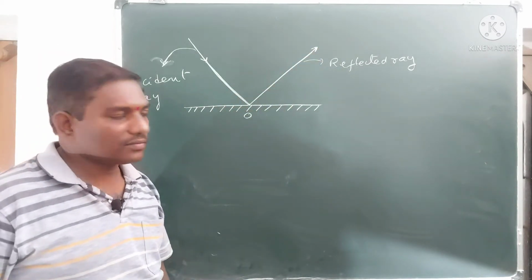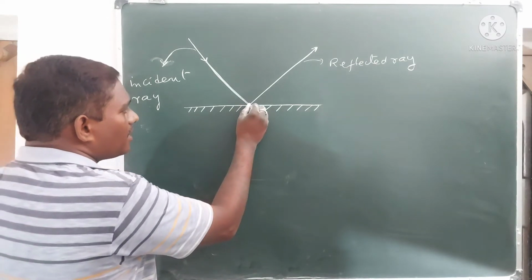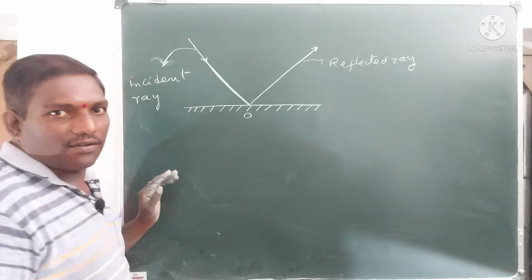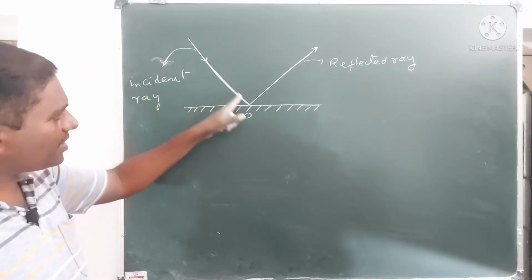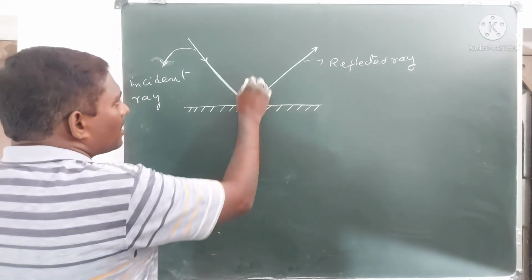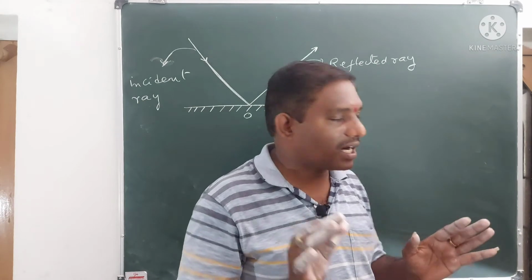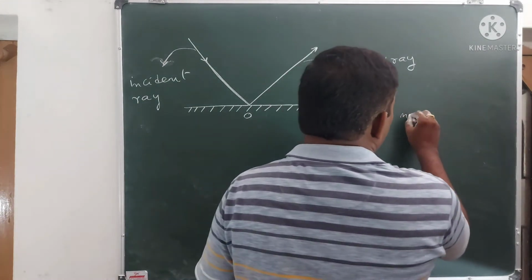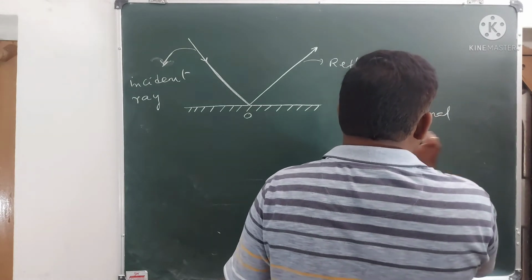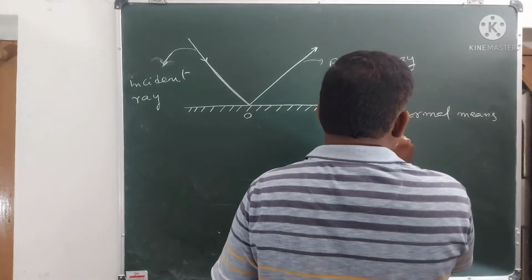Here one important thing is there. If you draw an imaginary line at the point of striking, where the light ray is meeting the surface, it is called the point of striking. If you draw a normal, whenever you hear the word normal in physics, normal means perpendicular.